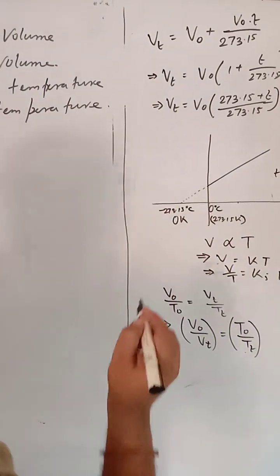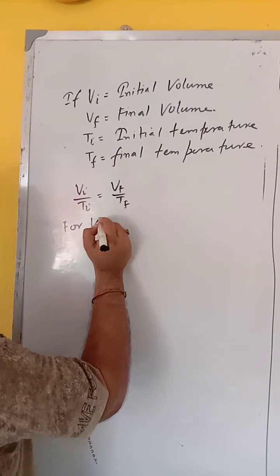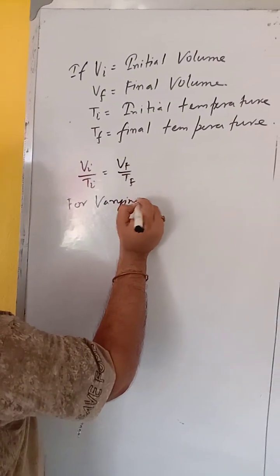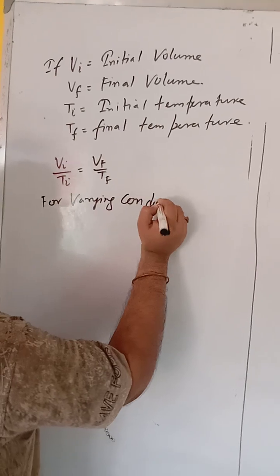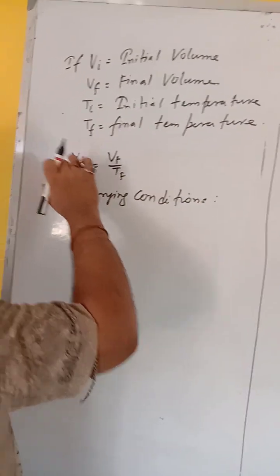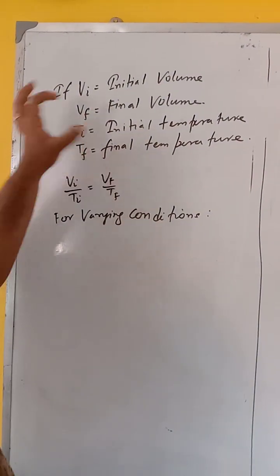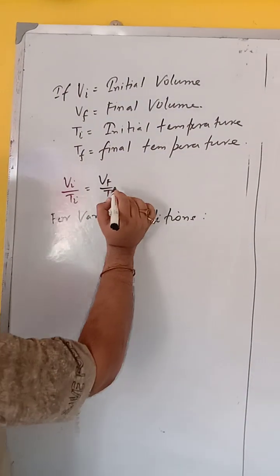Now again, you can also take varying conditions. Varying conditions means suppose you are taking one condition here, you change it to some other condition, again you change it to some other condition, then what happens?